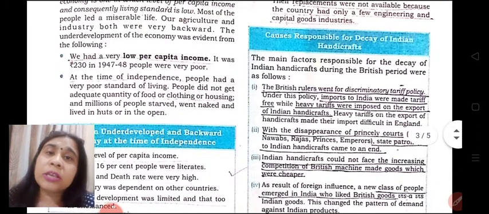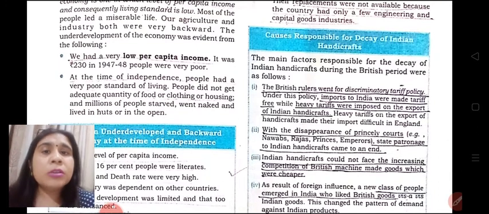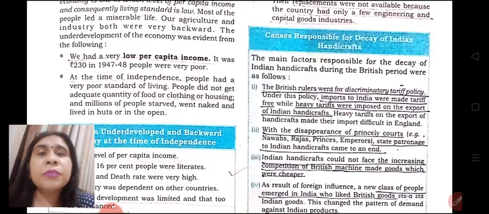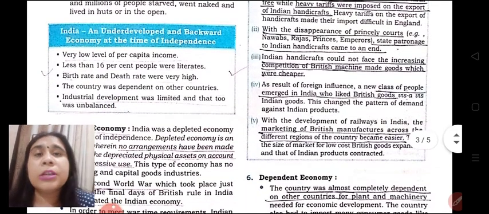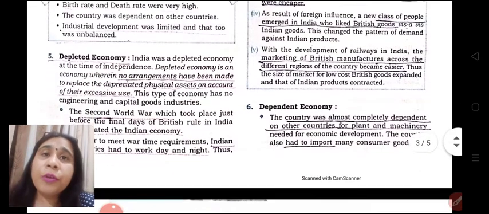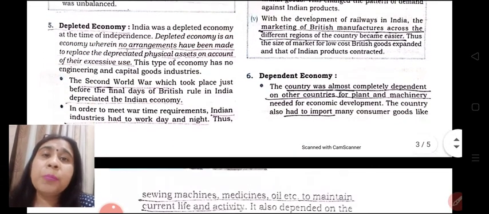Any economy is judged to be backward or advanced on the basis of its secondary sector, which was not at all flourishing in our country, and moreover literacy rate was also very less. Fifth feature is economy was a depleted economy.